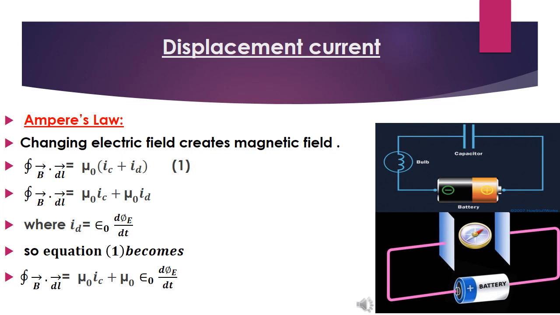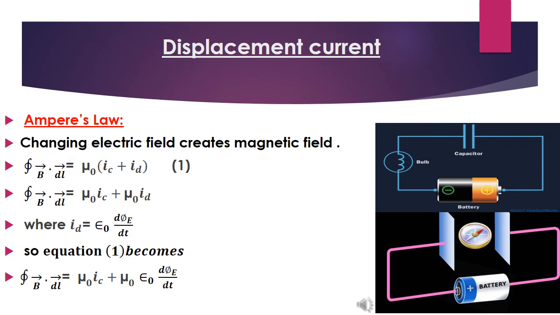If that is true, then it is not only moving charges that can create a magnetic field; something else can also create a magnetic field, and that something else is doing the same duty as a current. What is that something else? He said that something exists between the capacitor plates, where there are no charges, no particles, no current. But there is a current made by something else which creates a magnetic field.